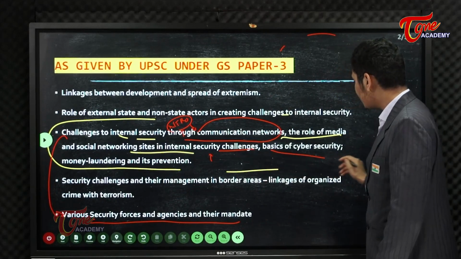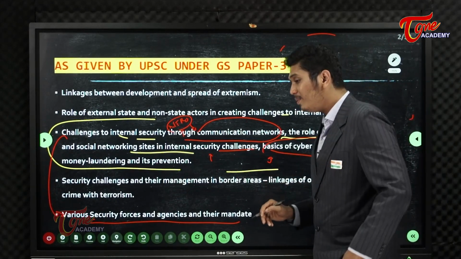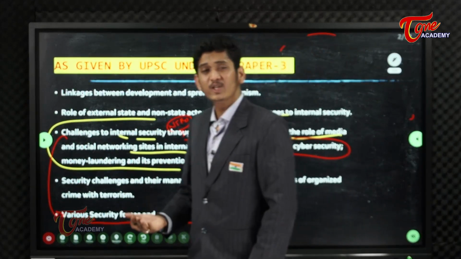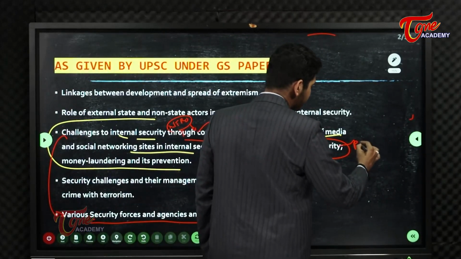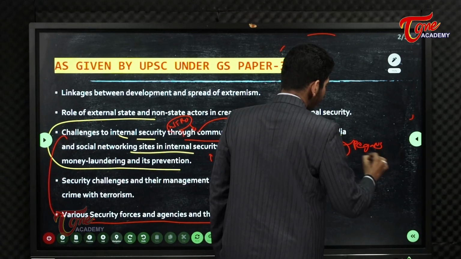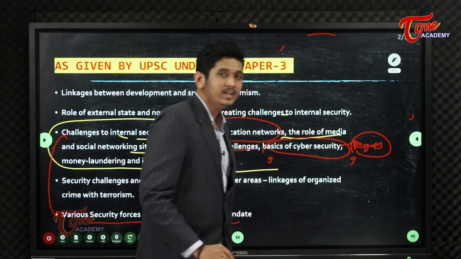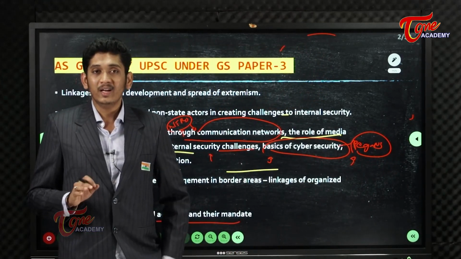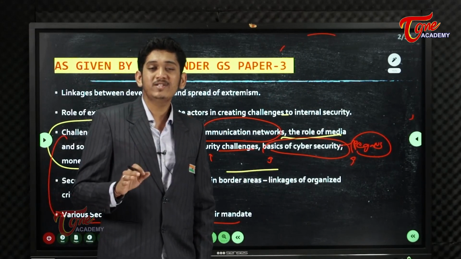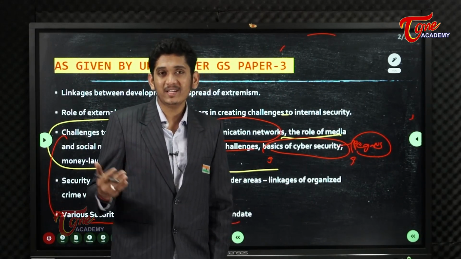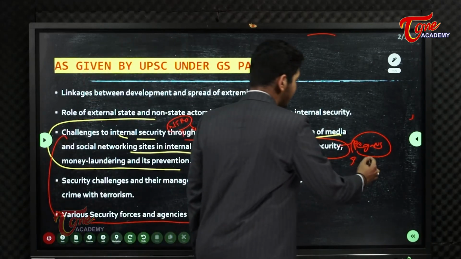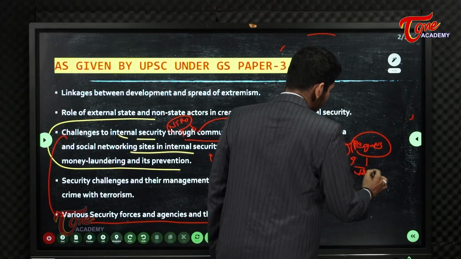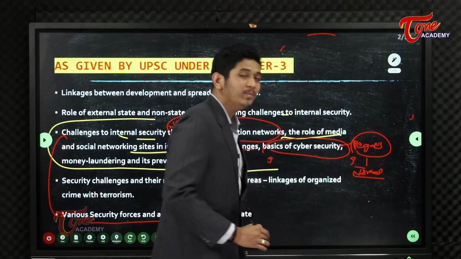And next, basics of cyber security, where we will be learning about various spywares, the recent issue like Pegasus spyware, where major opposition leaders and even ministers of the ruling party have been breached. Okay, their security has been breached and their personal data has been stolen. This is a spyware from Israel. Okay, we will be learning about Pegasus.